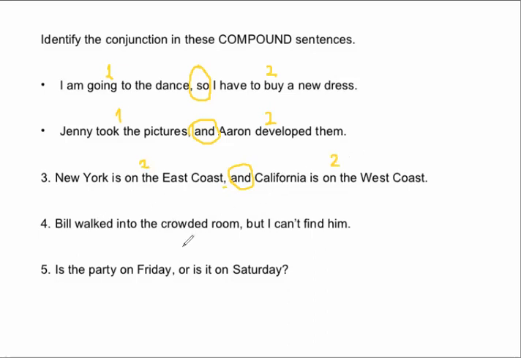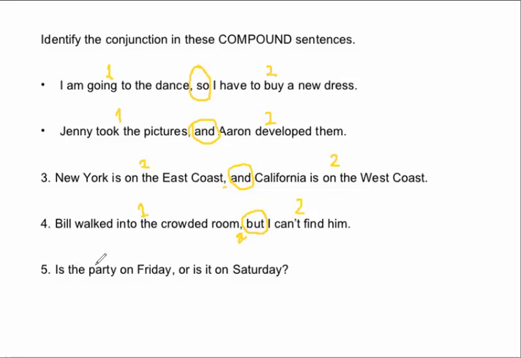Bill walked into the crowded room, but I can't find him. But is the coordinating conjunction. First independent clause, then you put a little comma, comes your coordinating conjunction, and comes your second independent clause.